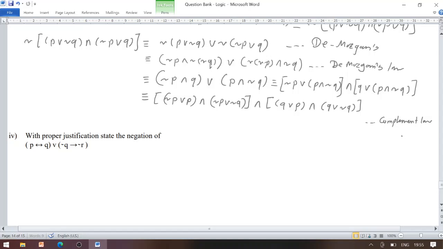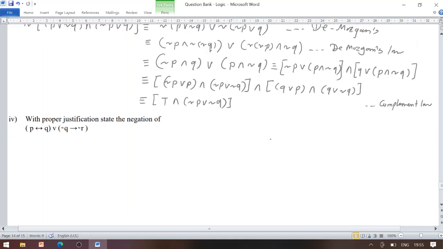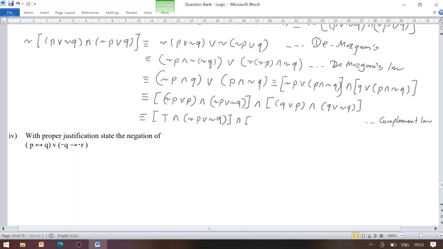So look carefully, negation of P disjunction P always has the truth value T. So T and (negation P disjunction negation Q), next to it conjunction (Q disjunction P) conjunction (Q disjunction negation Q) having the truth value T, as per the complement law.